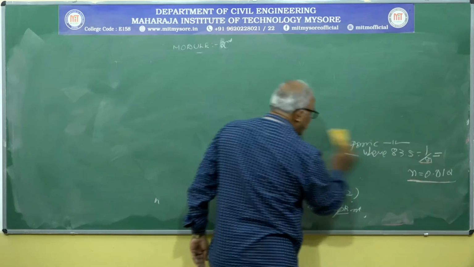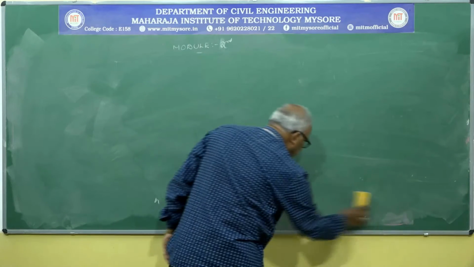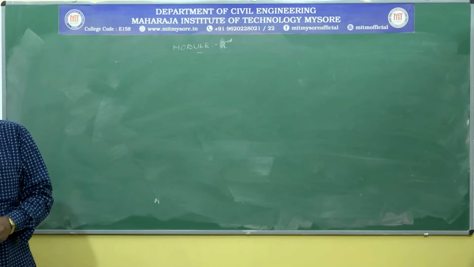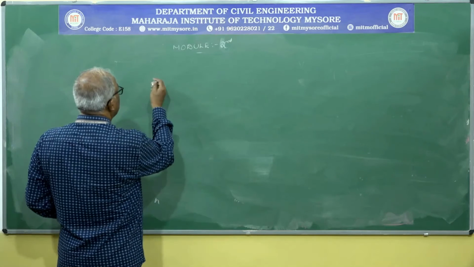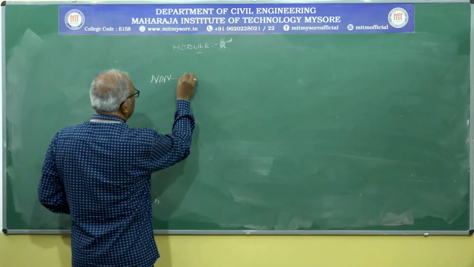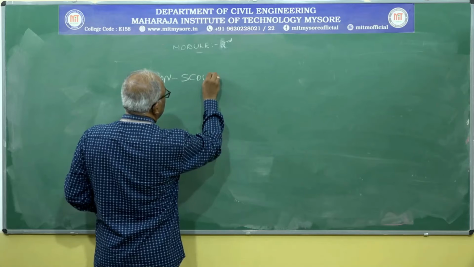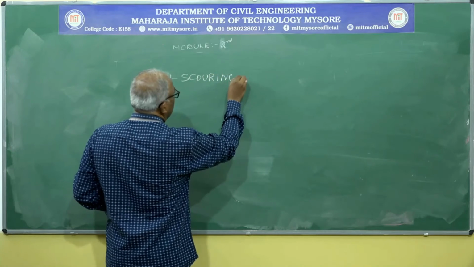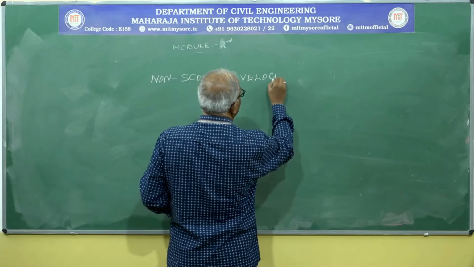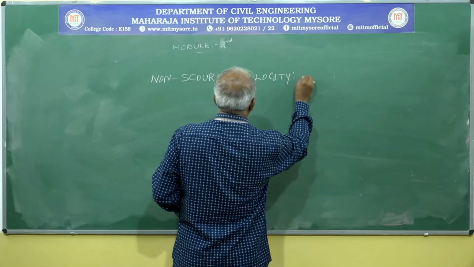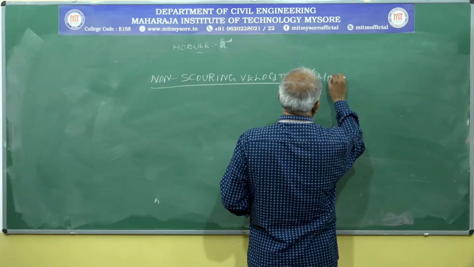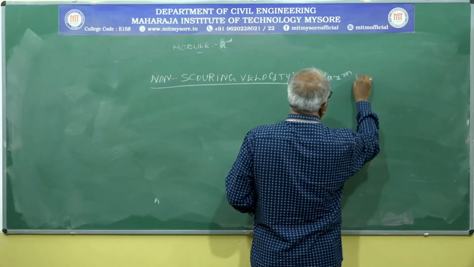So, that maximum velocity can be represented by another word, that is non-scouring velocity. Non-scouring velocity, or maximum velocity.